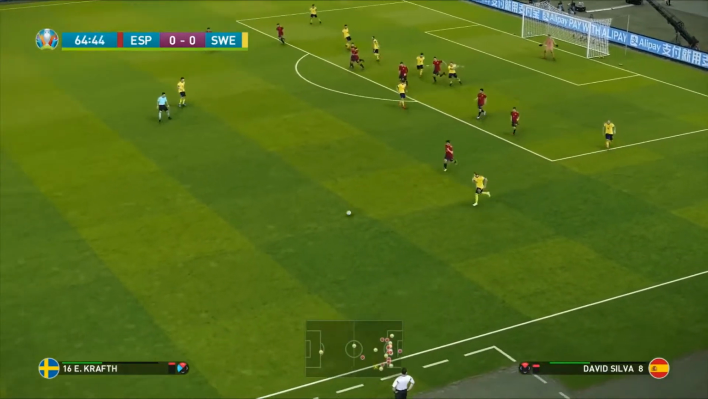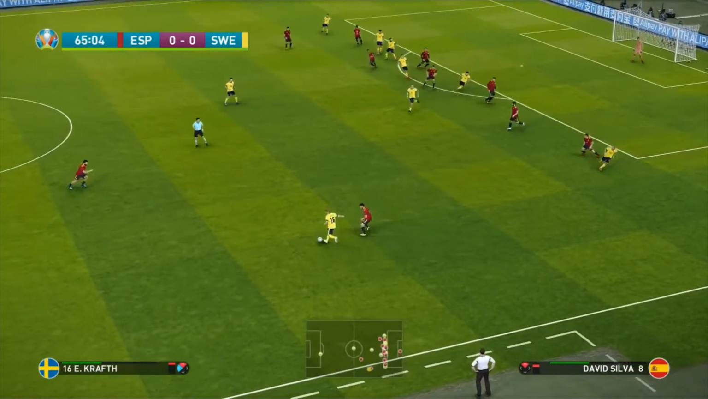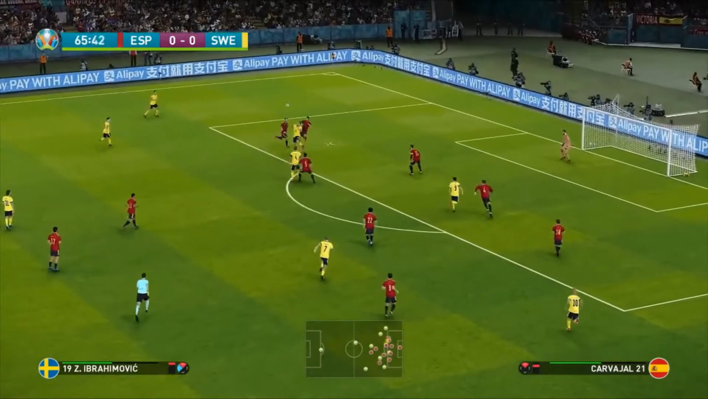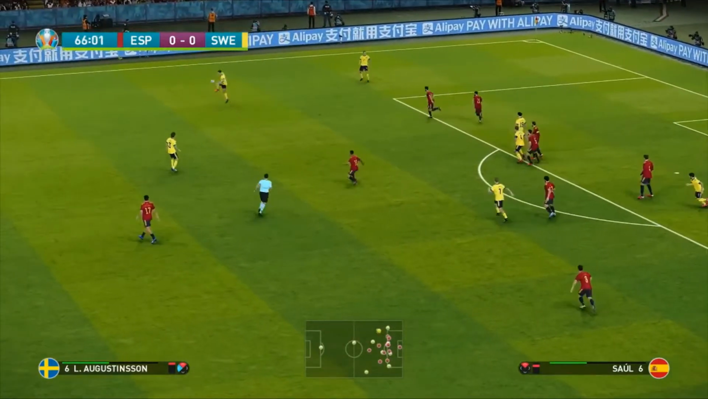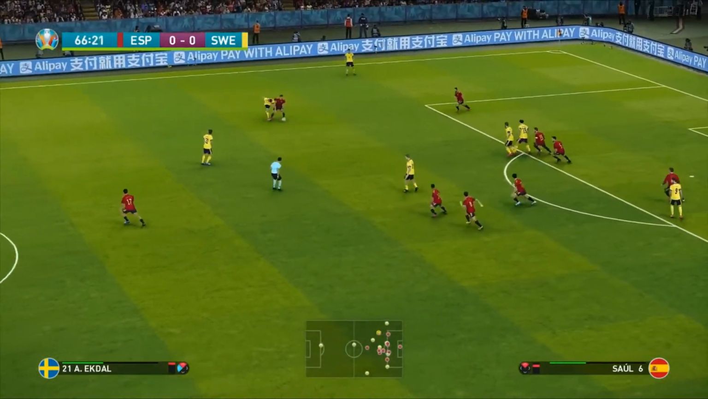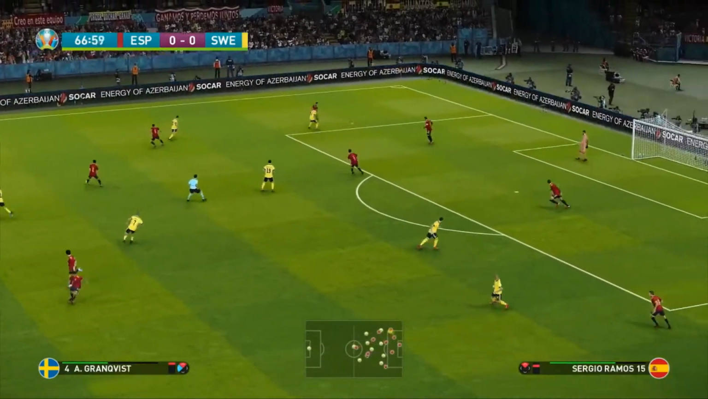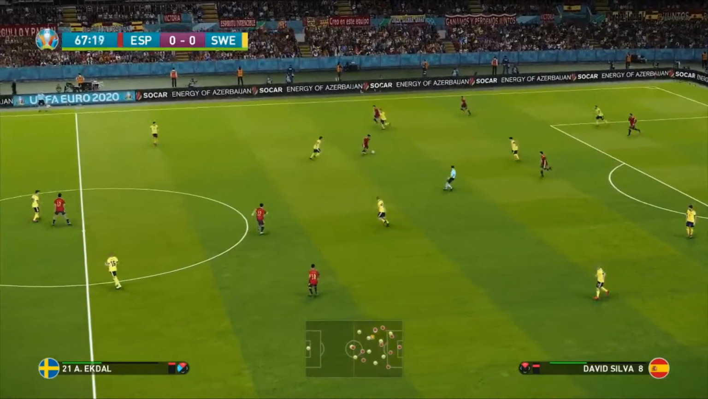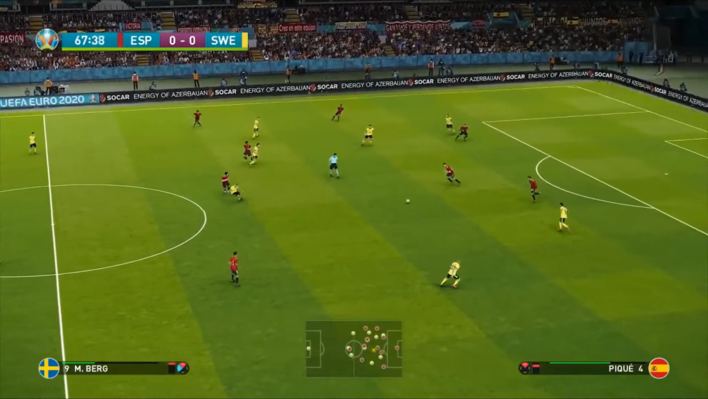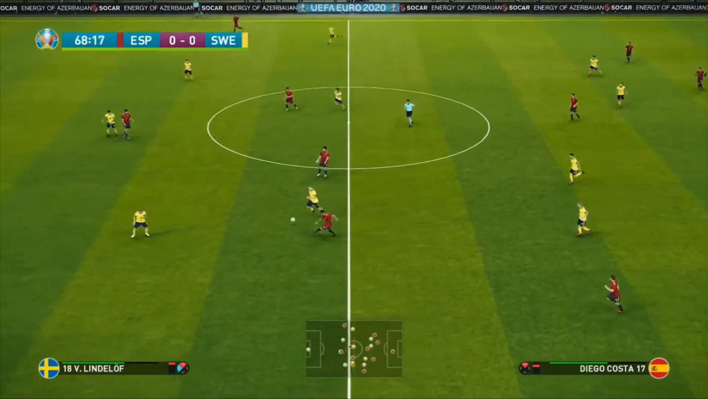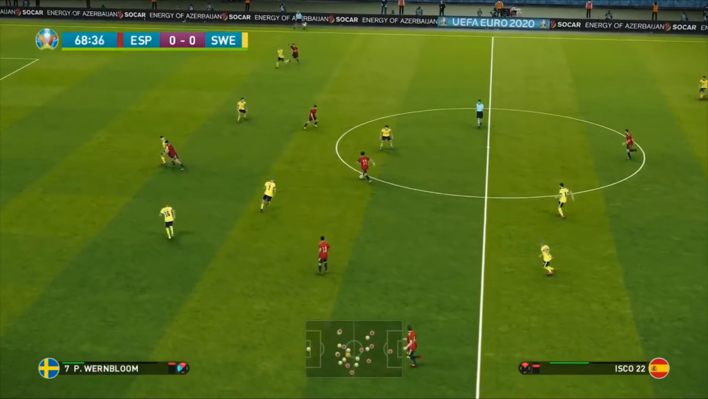And I tell you what, this Swedish side is incredibly impressive in this game so far. Ekdal hits it long for Ibra. Pushes it down to Augustinsson. You'd think right now that they had to win this game or else they were going out. They've been spectacular in this game so far. Spain really don't know what to do right now. They're passing it about, but they can't attack.